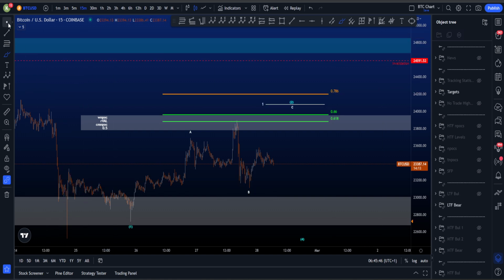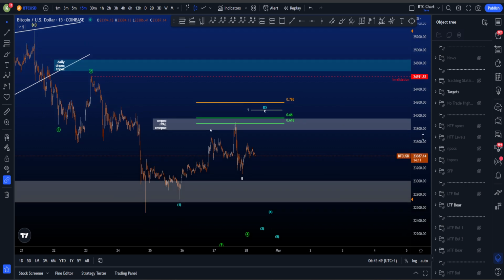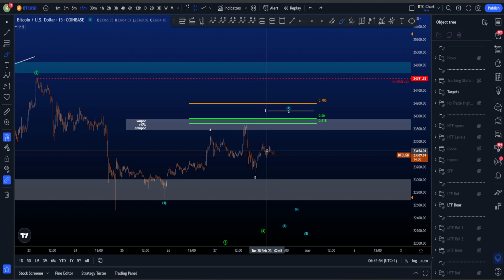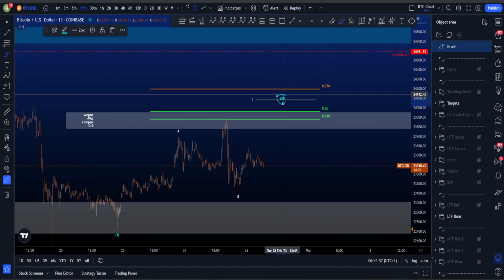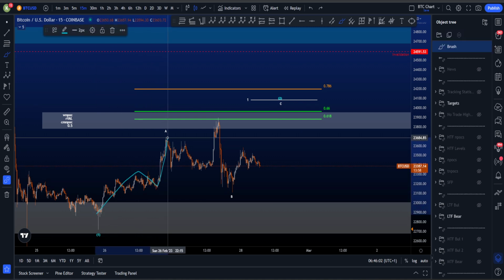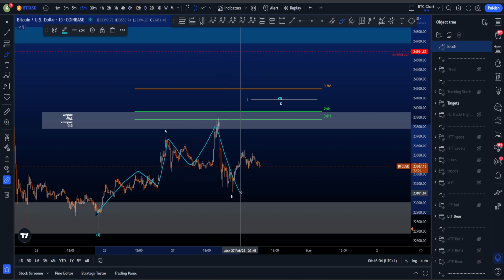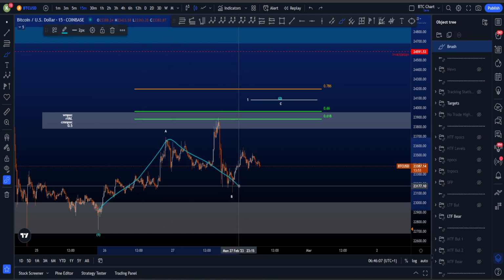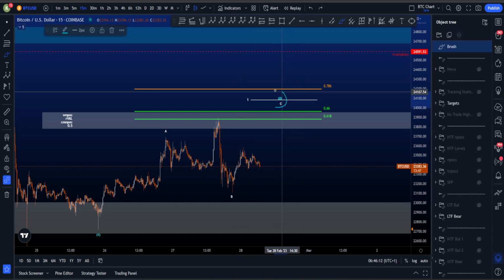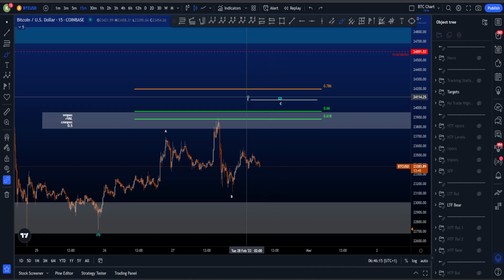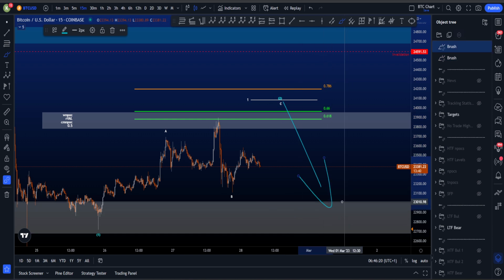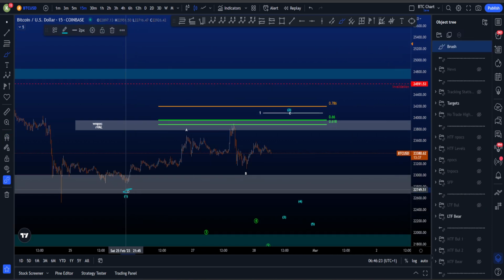The bearish scenario on the lower time frame, however, is as just mentioned, we're in a 1, 2, 1, 2 to the downside, then 1, 2, 1, 2, where I still believe that if this is indeed a wave 2, it's most likely not yet finished, as this can be most likely classified as an ABC followed by an expanded flat ABC, which means it's a 3, 3, and then we need some sort of either a wave 5 or another 3 to the upside, which would then finish wave 2. Very likely target is the 1-to-1, and if wave 2 then is finished, we would then expect a move to the downside and at least take these lows over here.